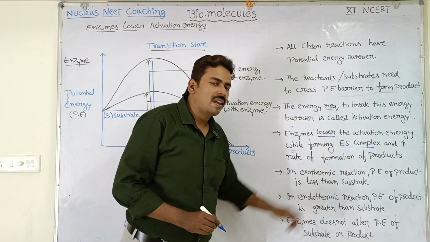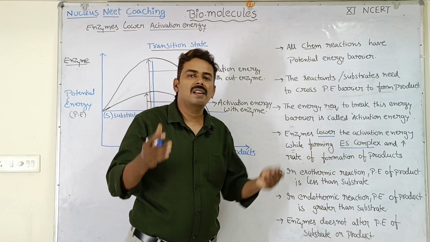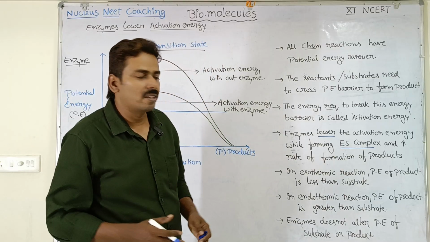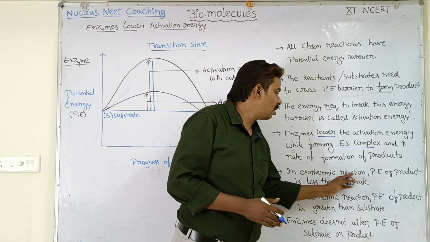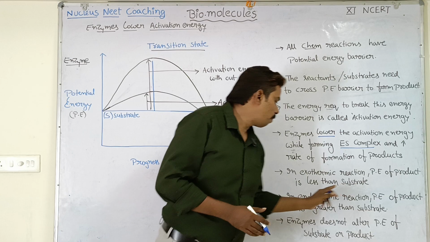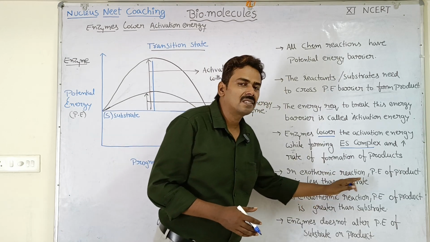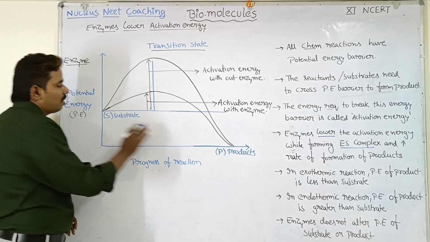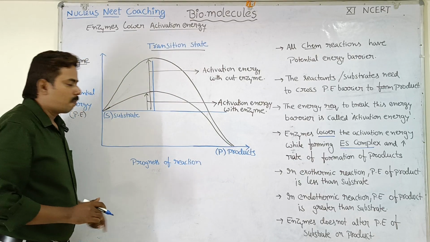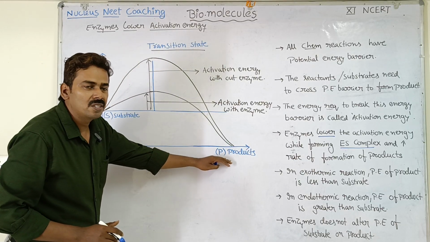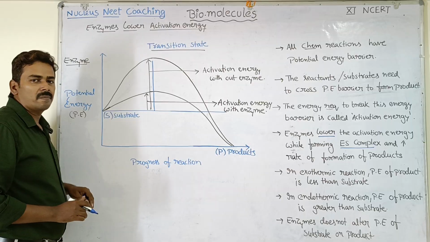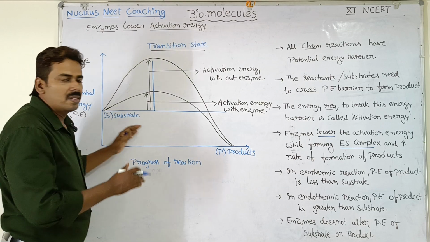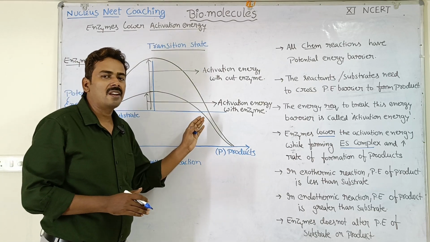In an exothermic reaction, that means the energy is released during the reaction, the potential energy of the product is less than the substrate. Here you can see the product has lower potential energy when compared to the substrate. So what does that mean? That means it is an exothermic reaction.